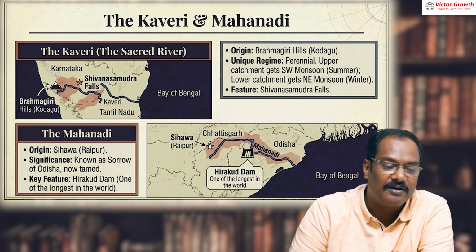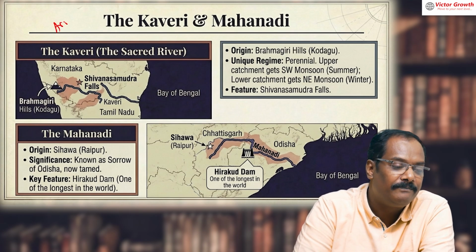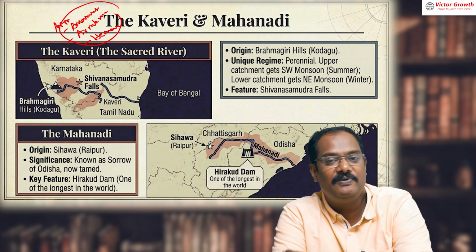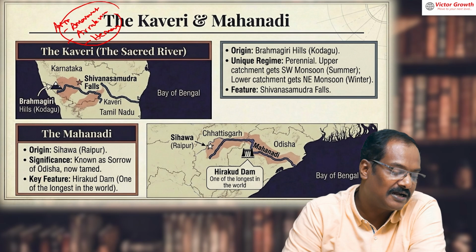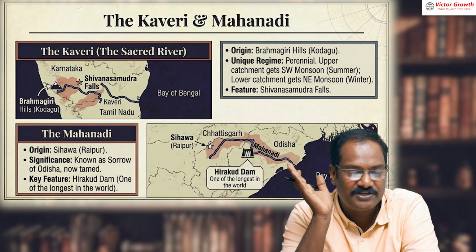Then coming to the tributaries, it has Amaravati, Arkavathi, Hemavati. Now don't confuse this with Indravati. Indravati is a tributary of Godavari. So Arkavathi, Amaravati, Hemavati, all these are tributaries of Kaveri. Learn more tributaries. Definitely questions come from that.